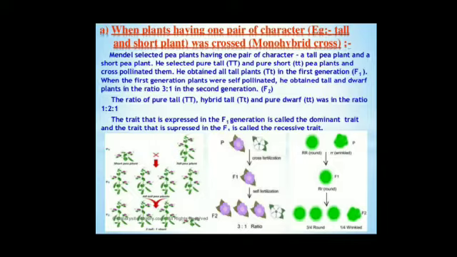Second, the pea plant can reproduce either by cross pollination or self pollination. Third, the fertile period of the pea plant is less as compared to other plants, so you may get 2 crops annually.